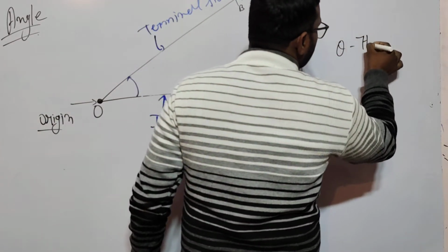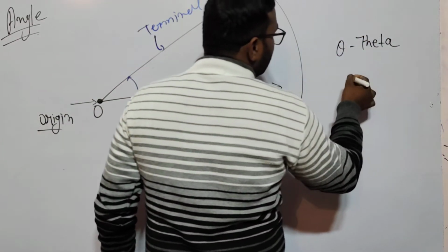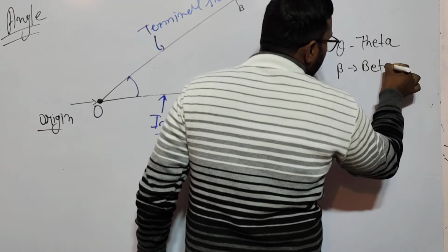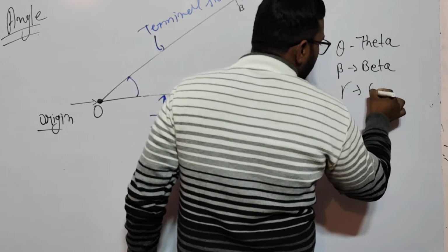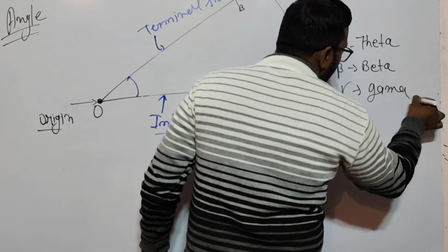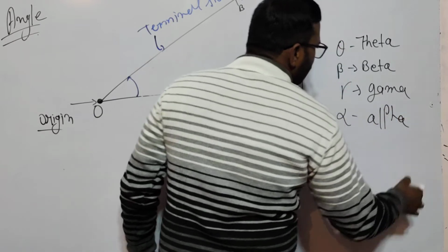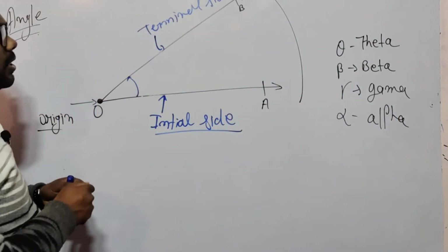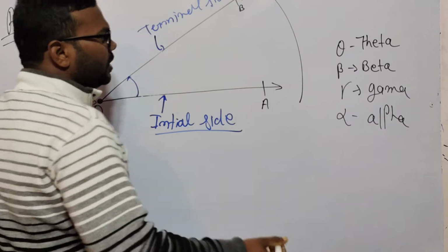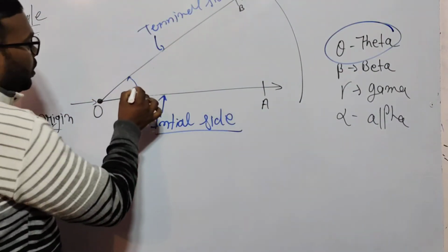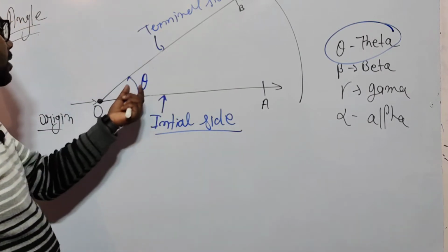This is called theta, this is called beta, this is called gamma, and this is called alpha. Generally theta is the very common way to represent an angle, so that's why I am using theta here. Theta is shaped like this.